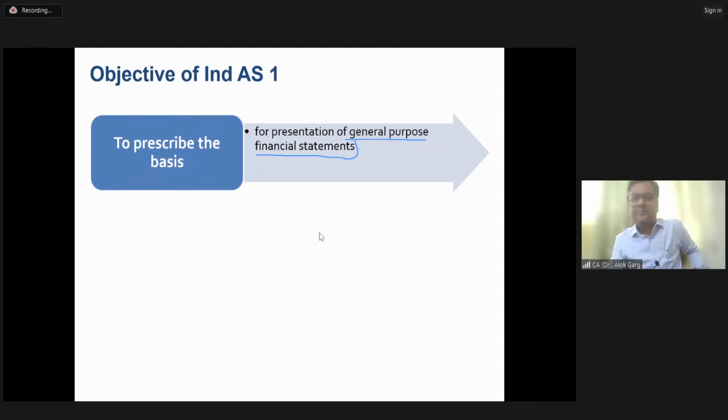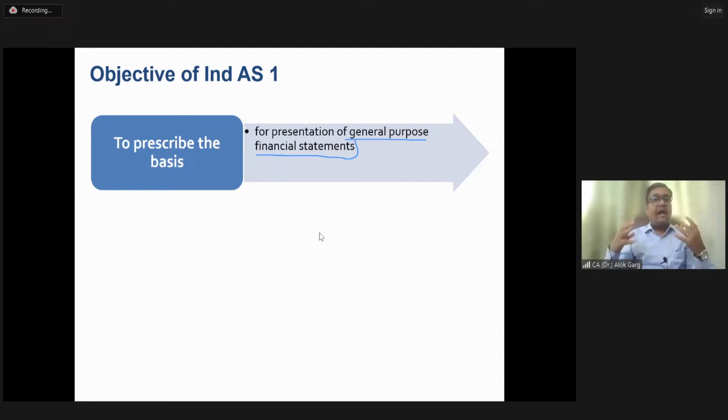So the financial statement which has been prepared as per the directions of Mr. Ambani is not a general purpose financial statement. It is a tailor-made financial statement. It is an MIS based financial statement. It is a special purpose financial statement. It is a customized financial statement, right? So those financial statements are only for internal use. On those financial statements, Ind AS is not applicable. Ind AS is applicable only for general purpose financial statements.